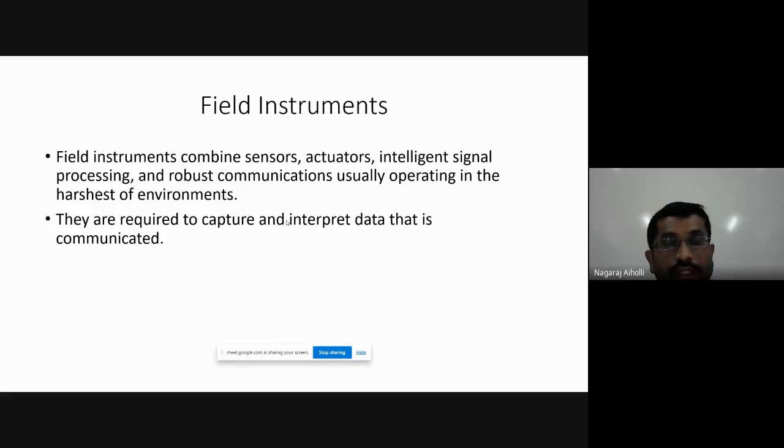So these field instruments are required to capture and interpret data that is communicated. They are not only meant to sense the signal, they capture the signal, acquire the signal, and interpret the data that is communicated. If you are communicating the data to some display device, you are able to check how much is the value of that signal with the help of the field instruments. So that is possible with the field instruments.